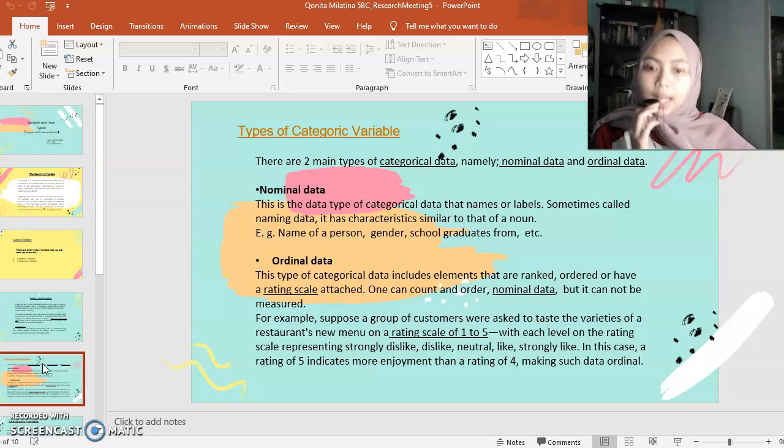While ordinal data is categorical data that includes elements that are ranked, ordered, or have a rating scale attached. One can count and order ordinal data, but it cannot be measured. For example, when we want to rate a restaurant's new menu, a scale of 1 until 5 rating. This, you can see, makes such data ordinal.